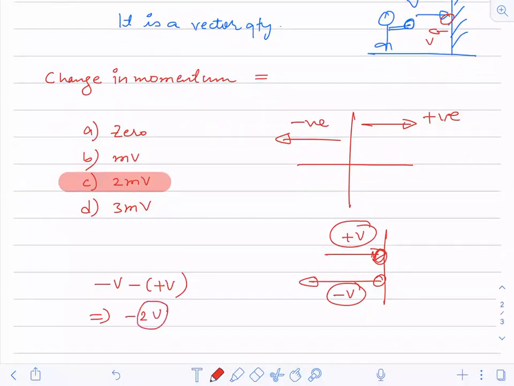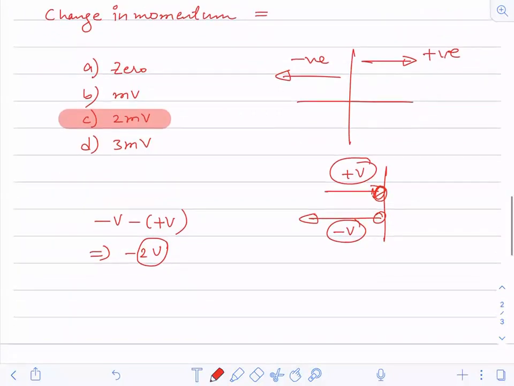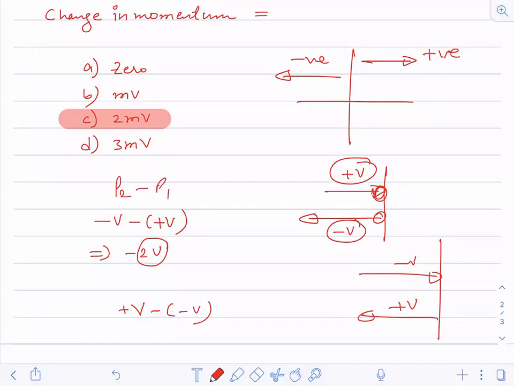So what is the change in momentum? It is minus 2mV in this case. Suppose I take this one as negative V and this one as positive V. Now you will write plus V minus of minus V. Still you will be writing final minus initial, P2 minus P1. Always the change is written as final minus initial.